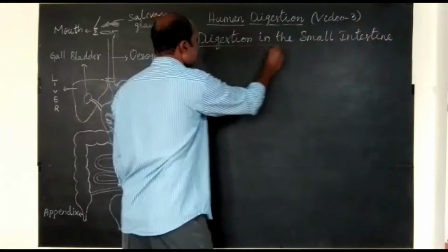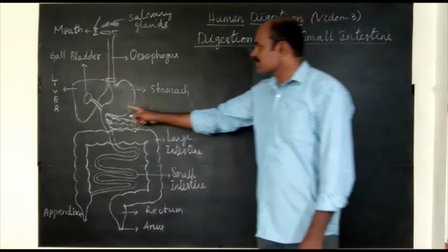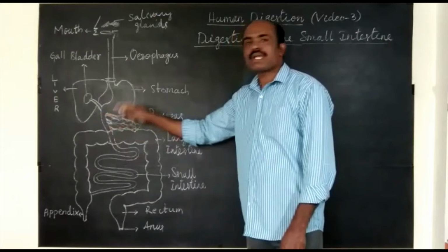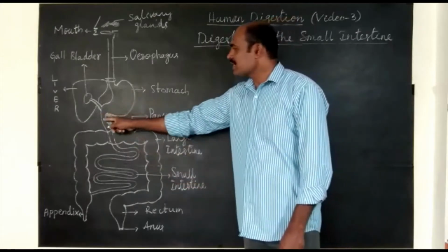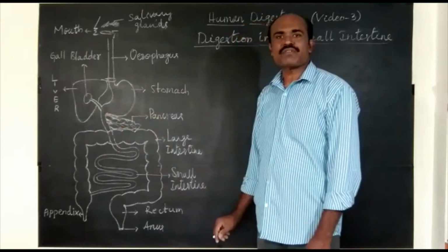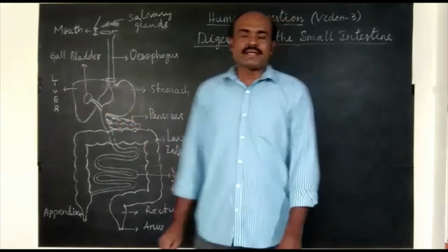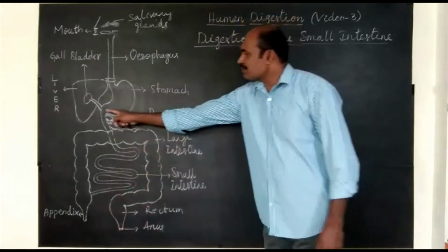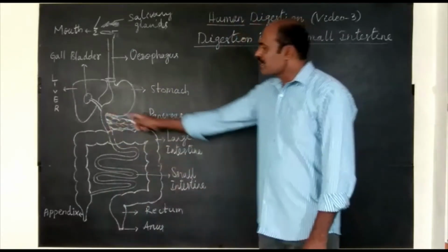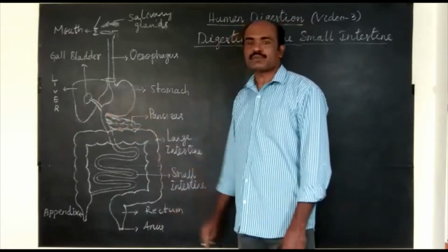See, chyme that is formed in the stomach moves into the small intestine. Here there is a sphincter muscle in between the small intestine and the stomach. That sphincter muscle controls the movement of chyme into the small intestine from the stomach. This is the first part of the small intestine, that is the duodenum. Into the duodenum, the liver opens and the pancreas opens.